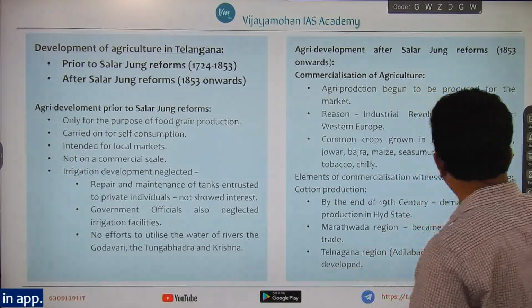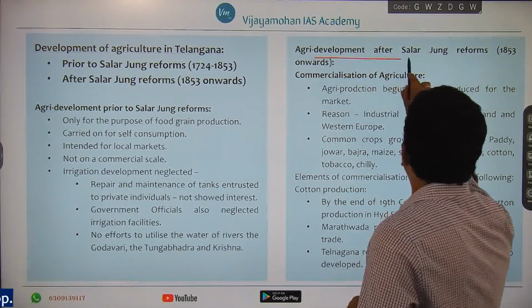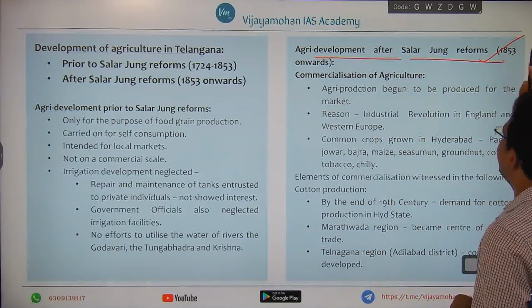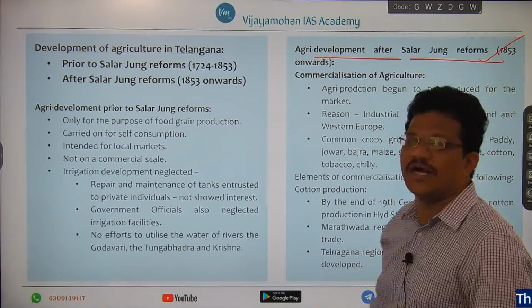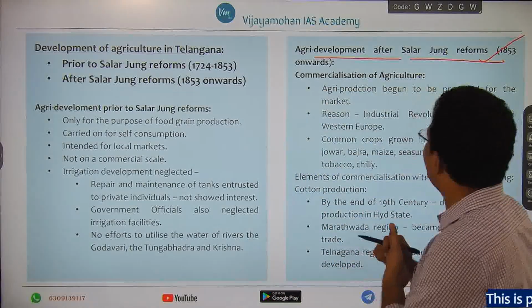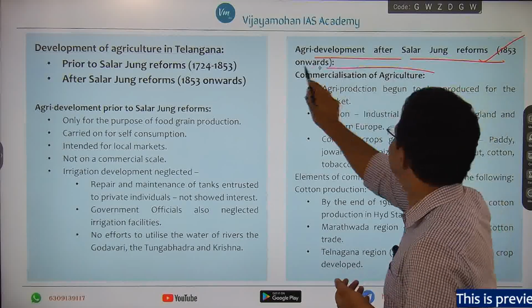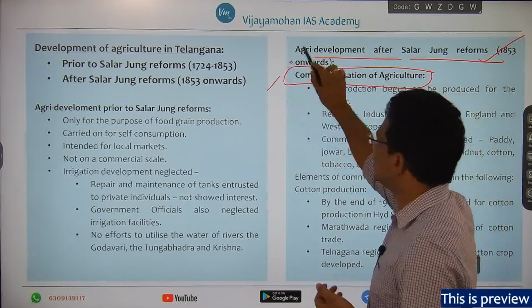Next we will move to agriculture development after the Salarjung reforms, that is from 1853 onwards. The basic and important aspect of agriculture development after the Salarjung reforms is commercialization of agriculture.